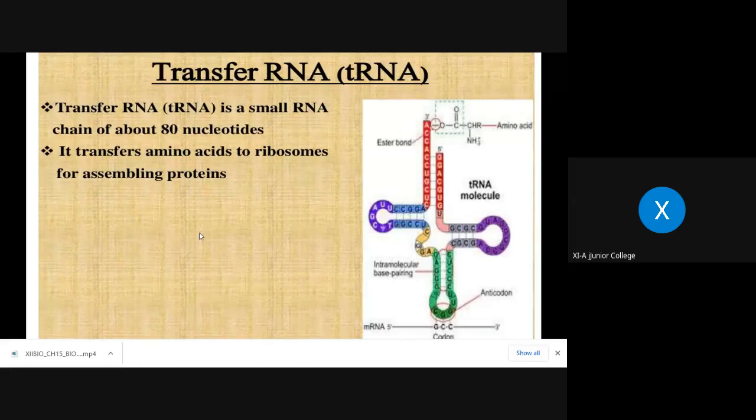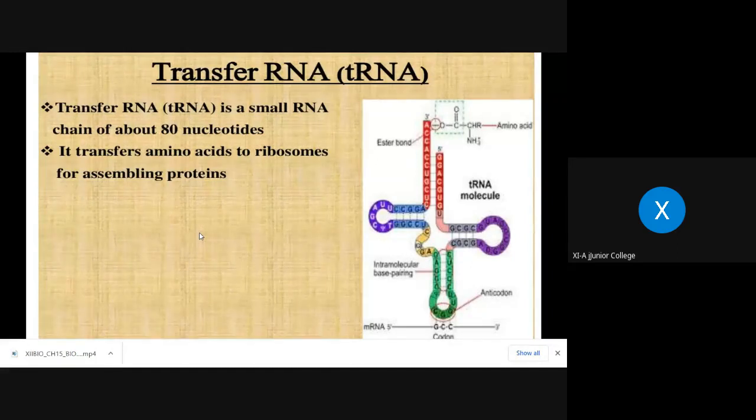Now, what is the special feature in this? Here you have to learn more things than for the first two. T, as the name itself suggests, is transfer. What is it transferring? The information which is carried by mRNA is transferred in the genetic code language for the process of protein synthesis on ribosomes.